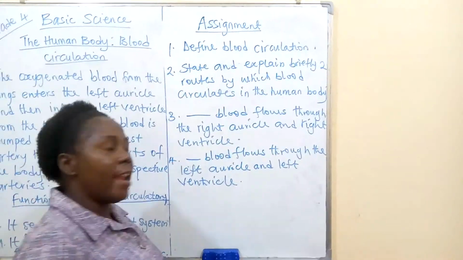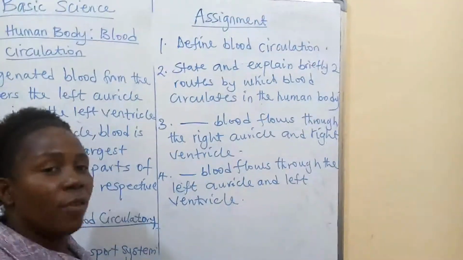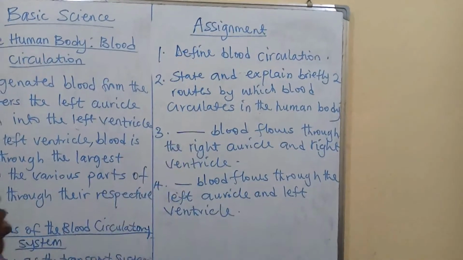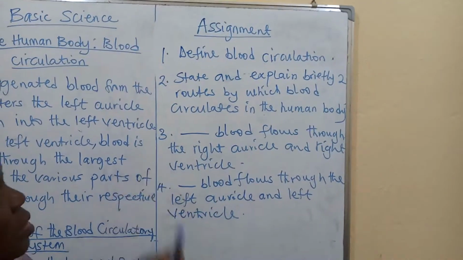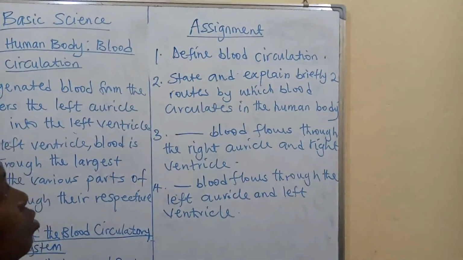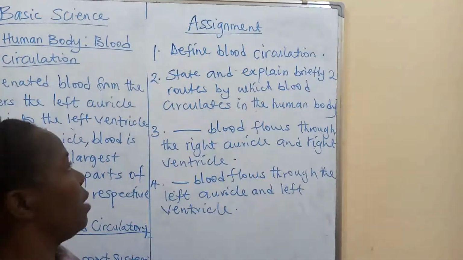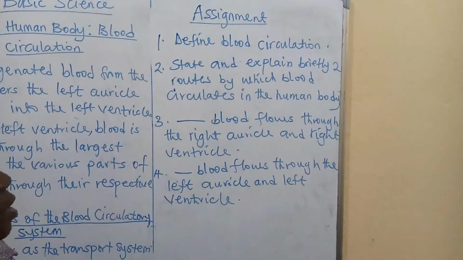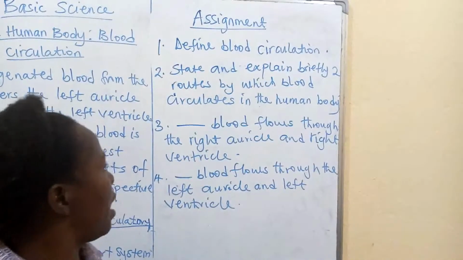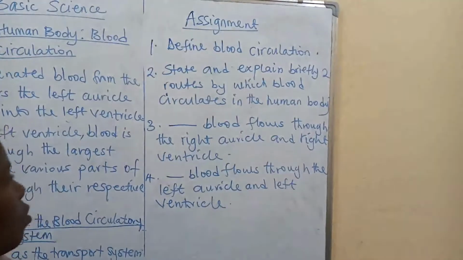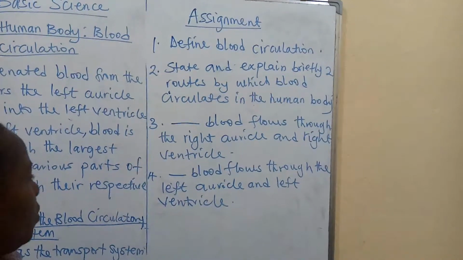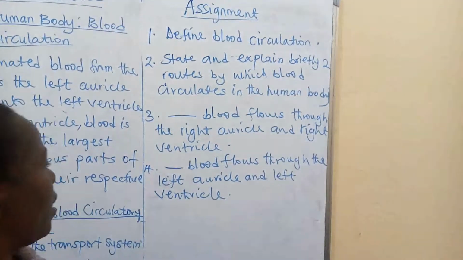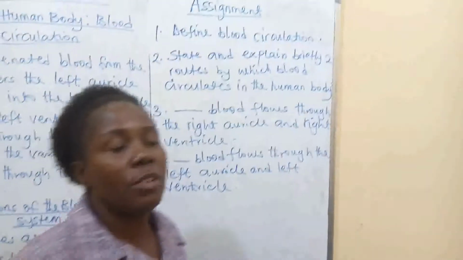Alright, my lovely learners, here we have a few questions for our assignment. Define blood circulation, that's question 1. Question 2 says, state and explain briefly 2 routes by which blood circulates in the human body. 3. Dash blood flows through the right auricle and right ventricle. Alright, number 4, as the last question says, dash blood flows through the left auricle and left ventricle.